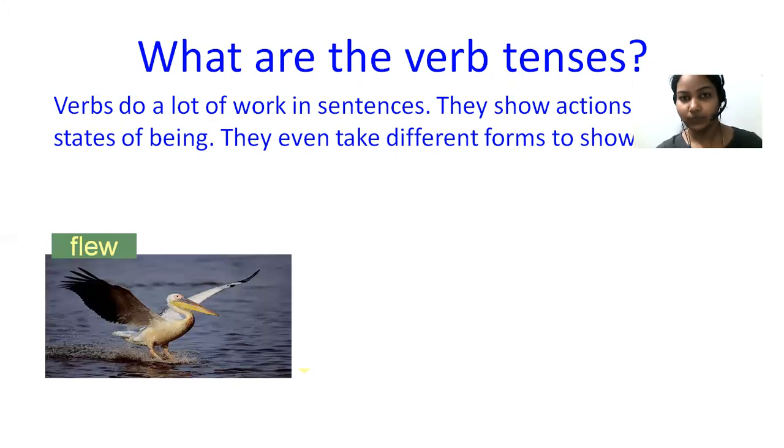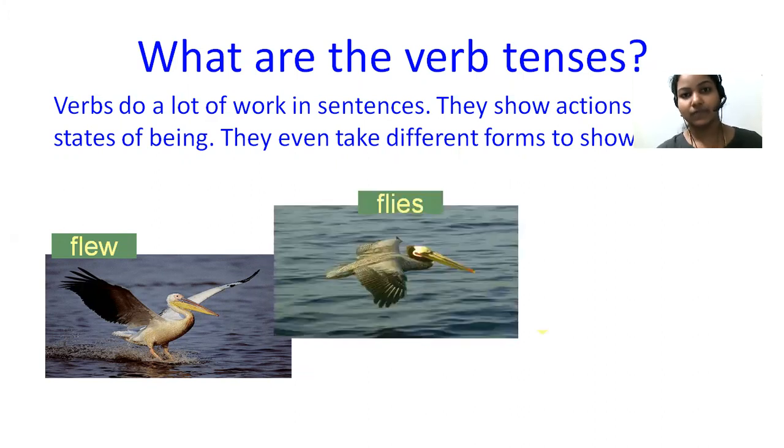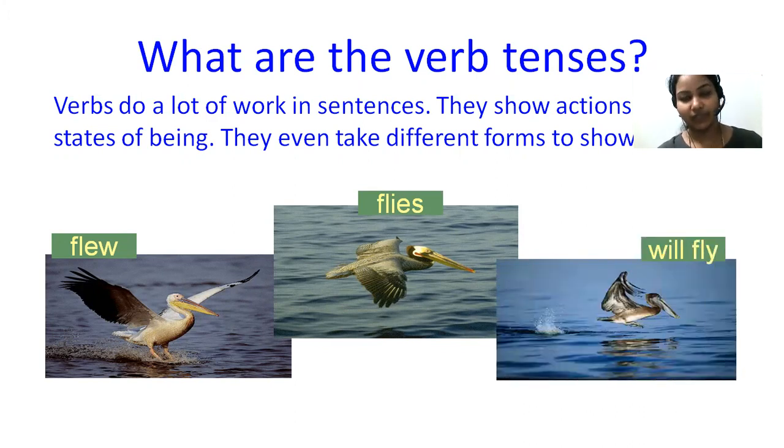Flew is a verb which shows the past tense. Flies is the same verb, but changed in form to talk about the present tense, the action which is happening now. Will fly is another form of the same verb, which shows the action that is going to happen in the future.